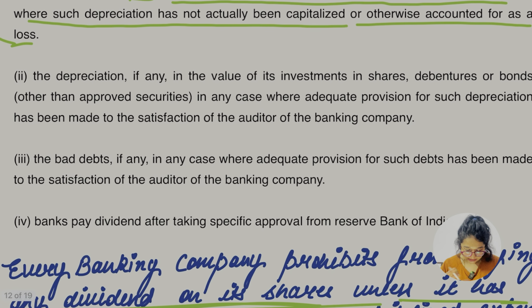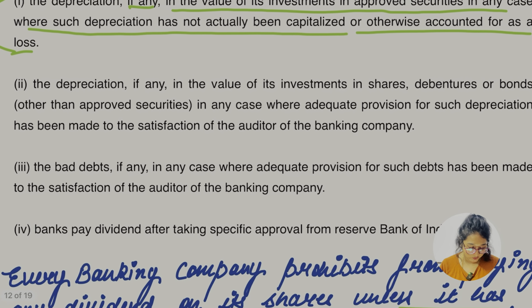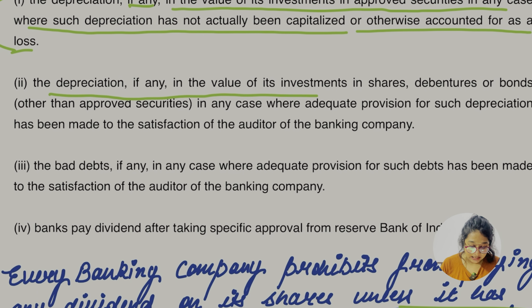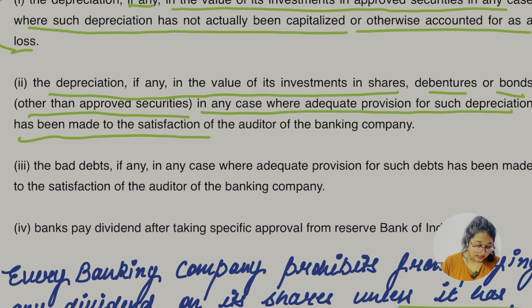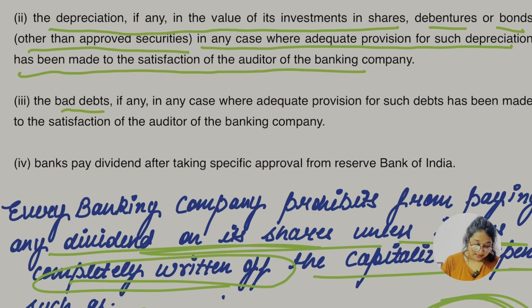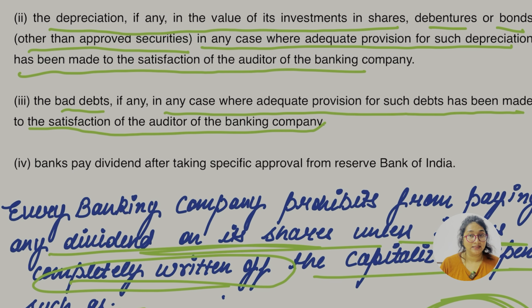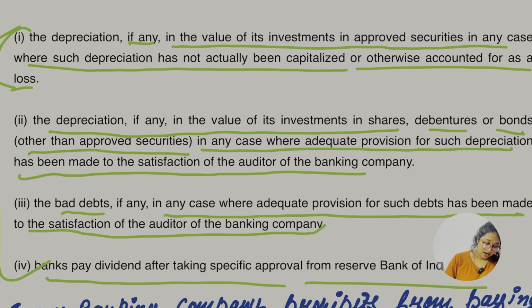Second is also a little bit similar, ठीक है. I cannot say the full thing, ठीक है. Second says the depreciation, if any, in the value of its investment in share, debenture or bonds other than the approved securities in any case where adequate provision for such depreciation has been made to the satisfaction of the auditor of the banking company. Third, the bad debt, if any, in any case where adequate provision for such debt has been made to the satisfaction of the auditor of the banking company. And then the last, banks paid dividend after taking specific approval from the Reserve Bank of India. In this case, they can pay the dividend.